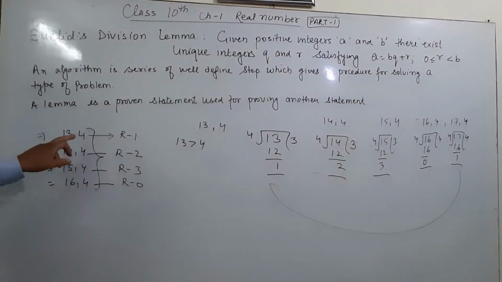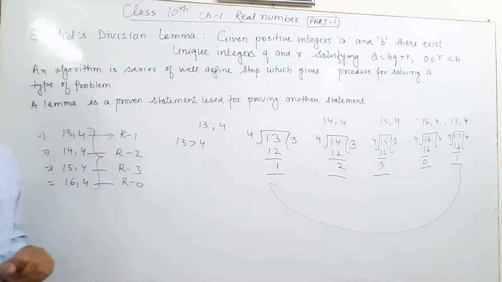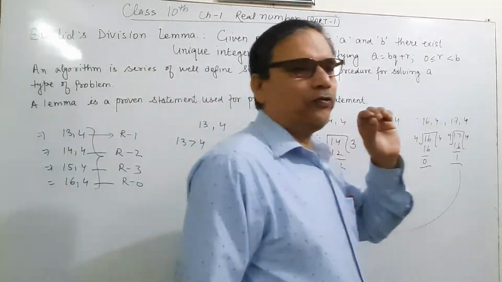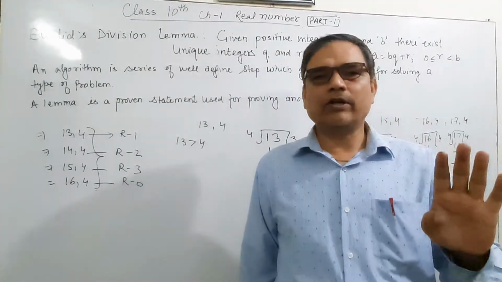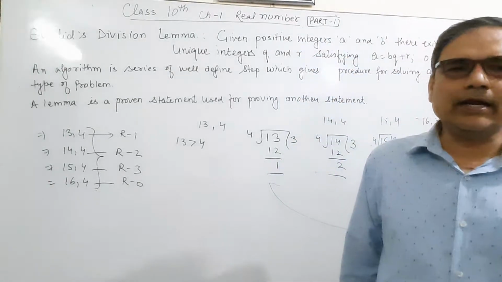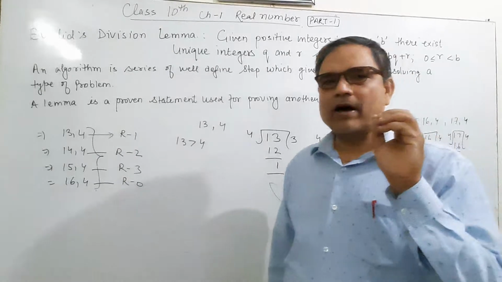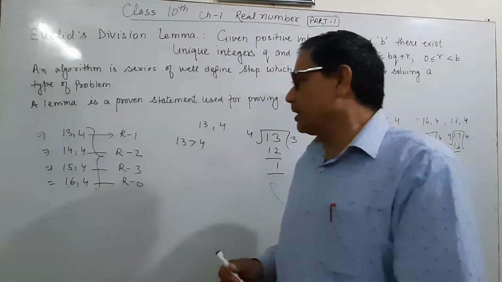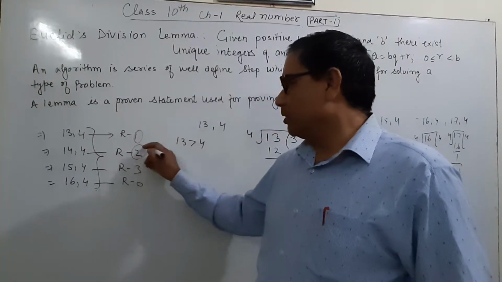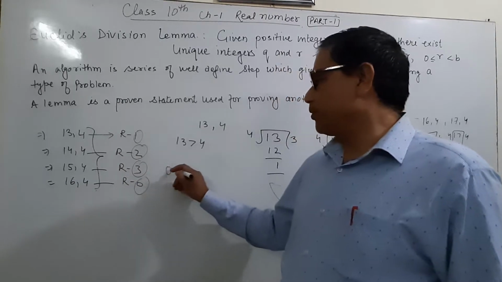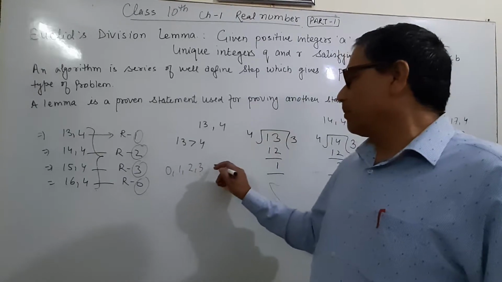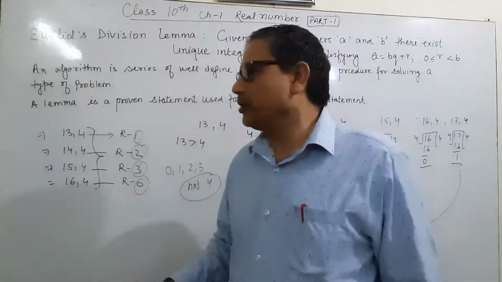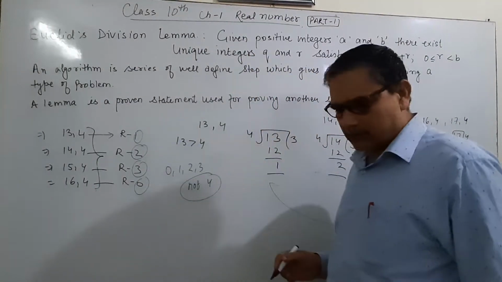It means if the divisor is 4, and the dividend is any number, then the remainder may be 1, may be 2, may be 3, and may be 0. So the possible values of remainder are 0, 1, 2, 3, but not 4.